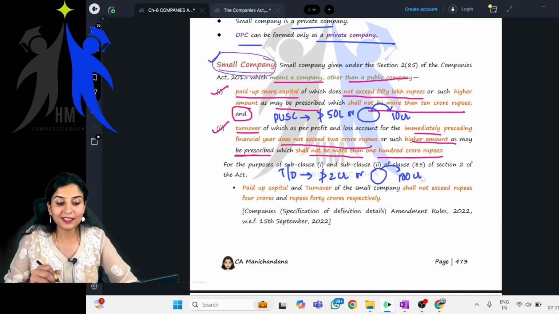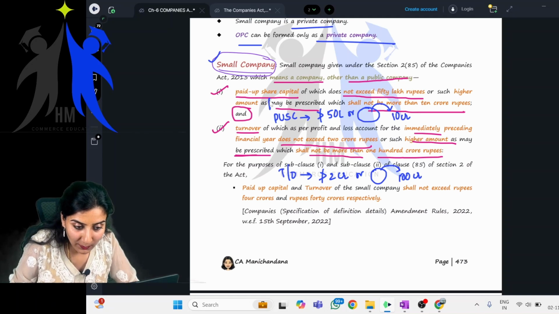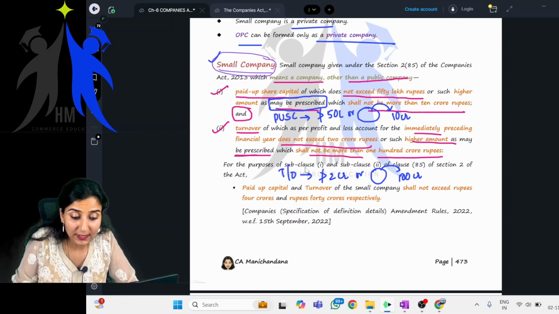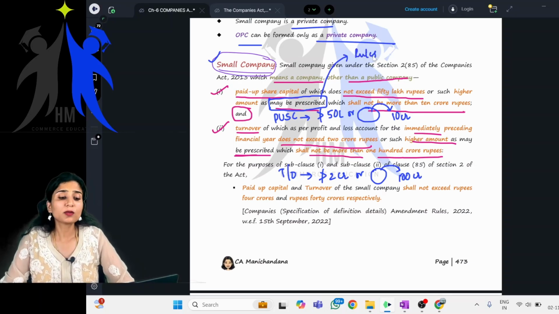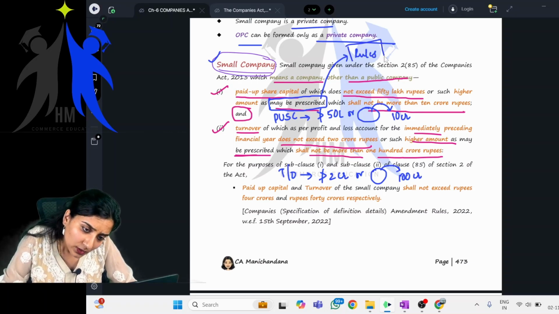Now, children, I told you something, that is, as may be prescribed. I said I will explain it to you in small company. As may be prescribed, where will this be prescribed? In the rules. This will be prescribed in the rules. Ma'am, what are these rules? Who makes these rules?